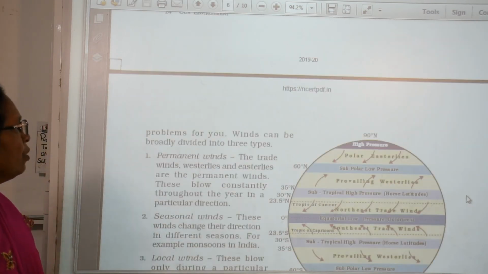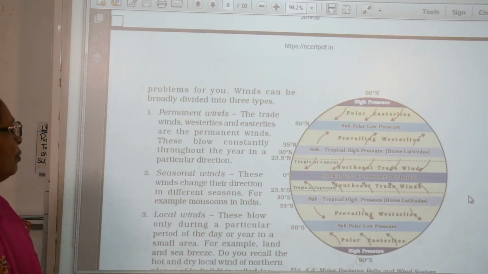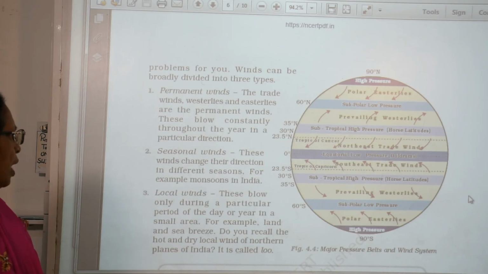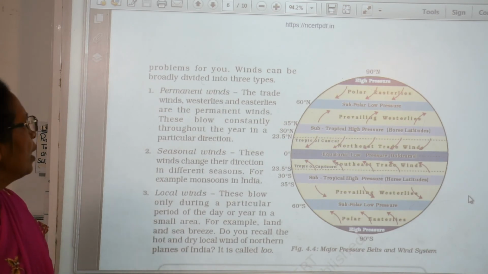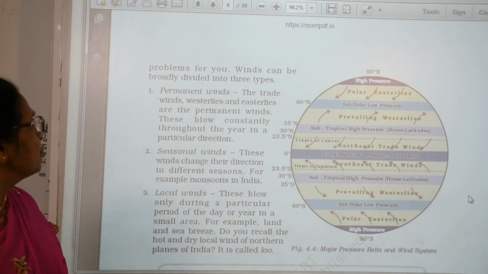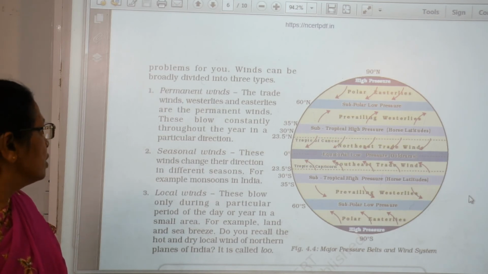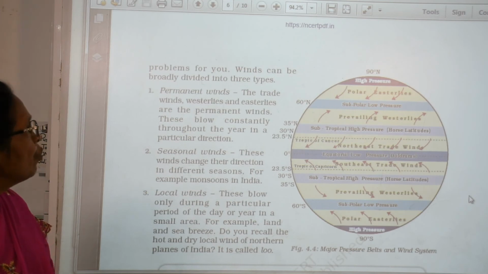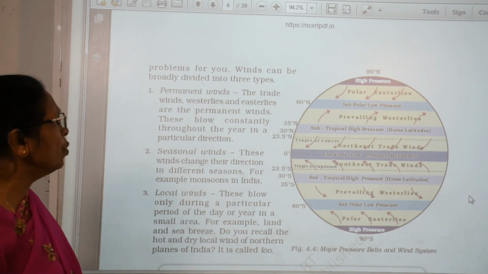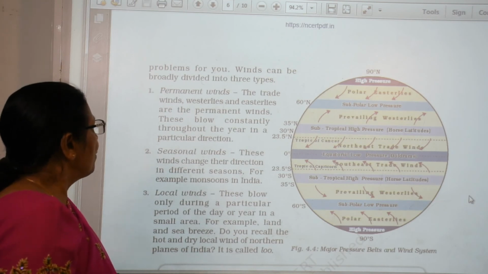Winds can be divided into three types: permanent winds, seasonal winds, and local winds. What are permanent winds? The trade winds, blowing from western lands to eastern lands, are permanent winds.